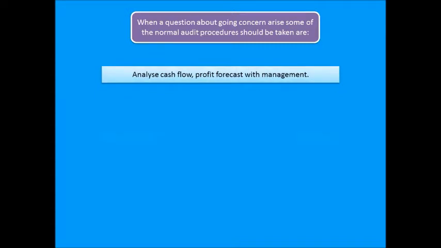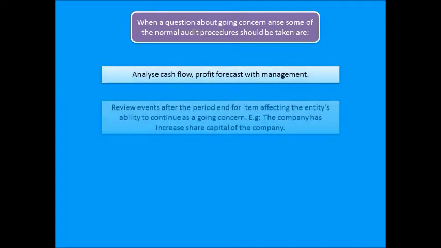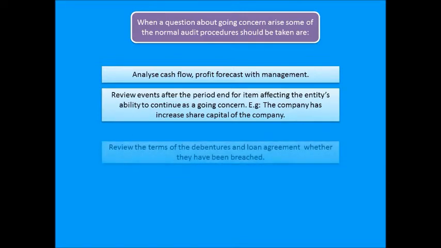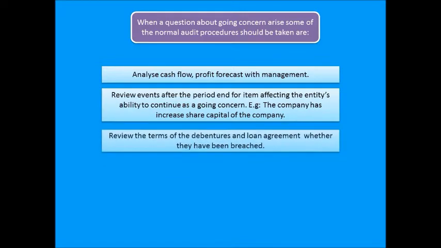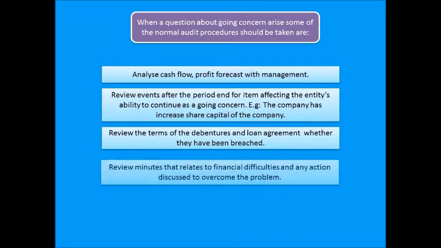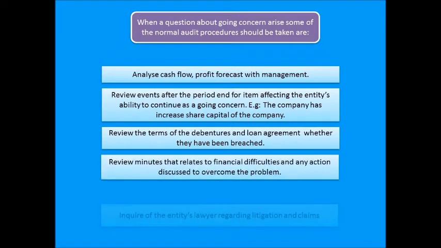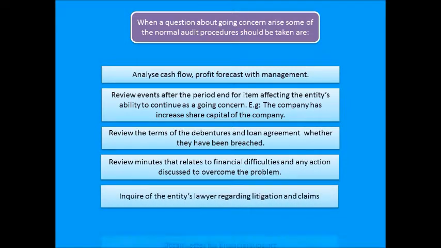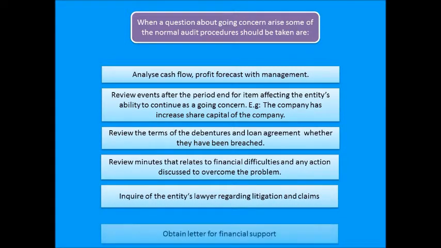These include analyzing cash flow and profit forecasts with management, and reviewing events after the period end for items affecting the entity's ability to continue as a going concern. Review minutes that relate to financial difficulties and any actions discussed to overcome the problem. Inquire of the entity's lawyer regarding litigation and claims, and obtain a letter for financial support.